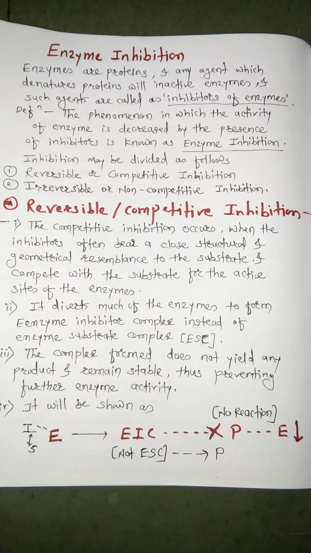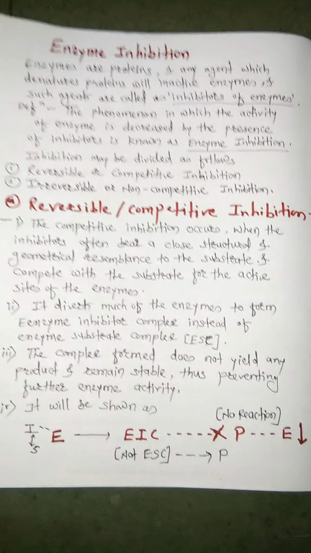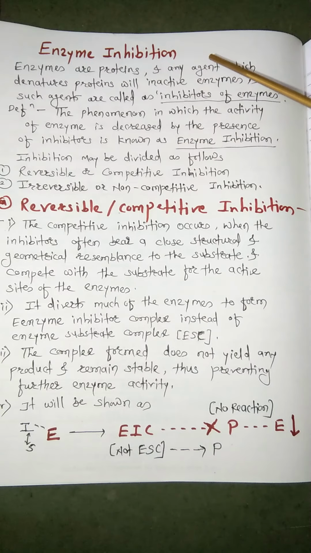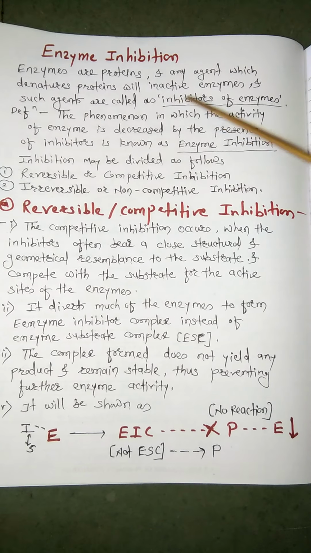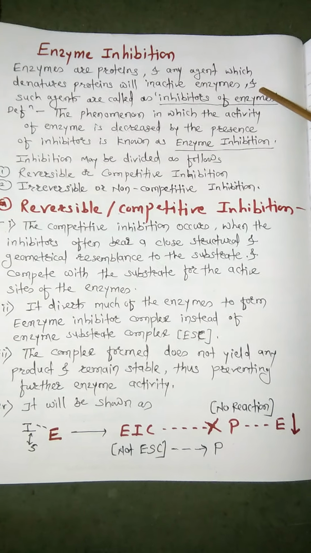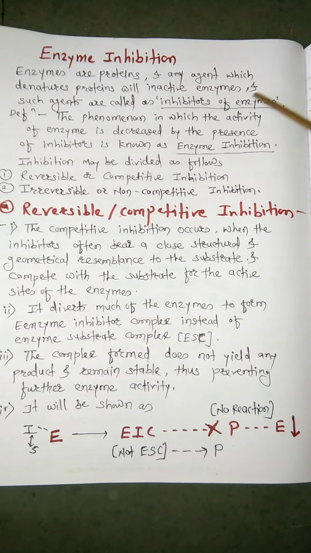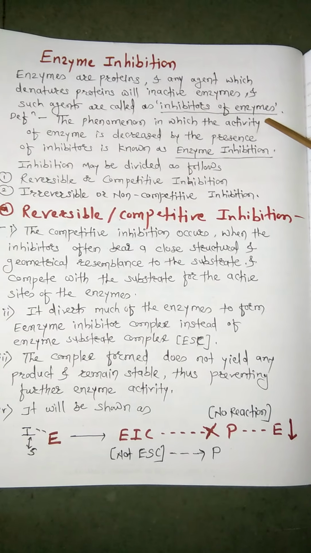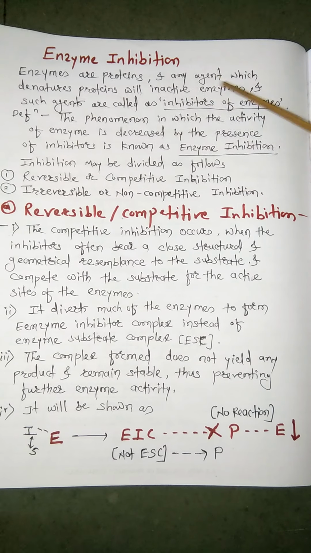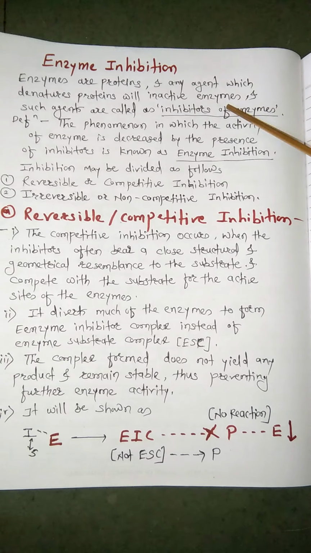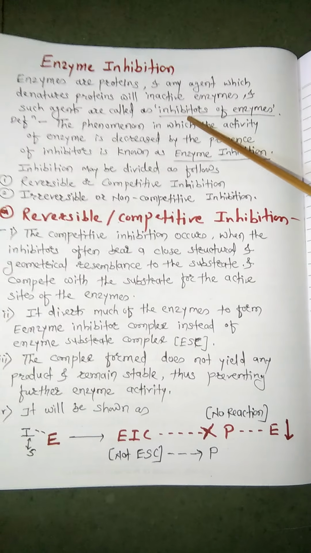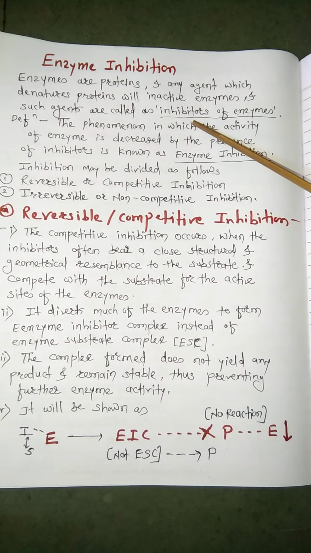Hello everyone. Today we'll see enzyme inhibition. Enzymes are proteins, as I told, and any agents which denature the proteins will inactivate the enzymes. Such agents are called inhibitors of enzymes. So the two things: agents which denature proteins and inactivate enzymes. Due to these two changes, we call them inhibitors of enzymes.